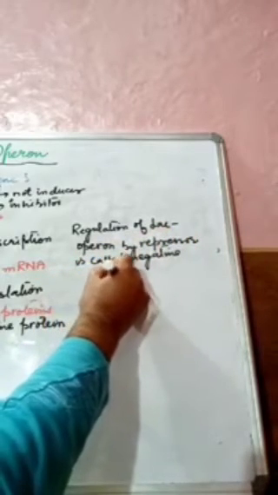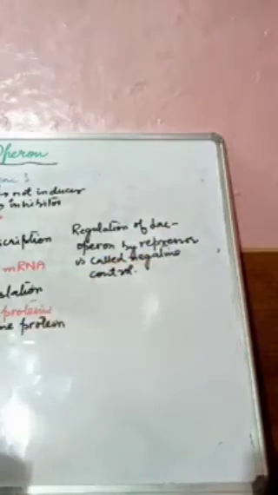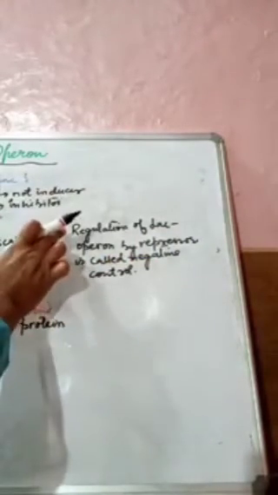Why it is called negative control, or how it is negative, we will discuss later on.